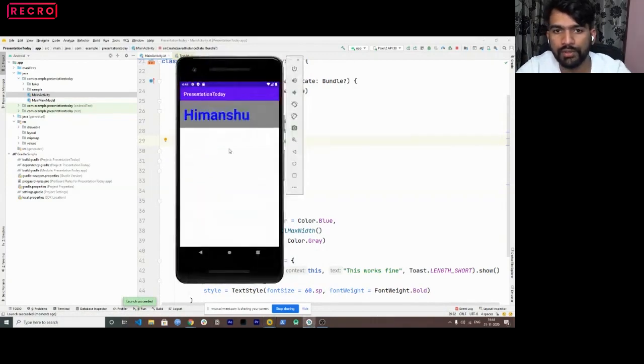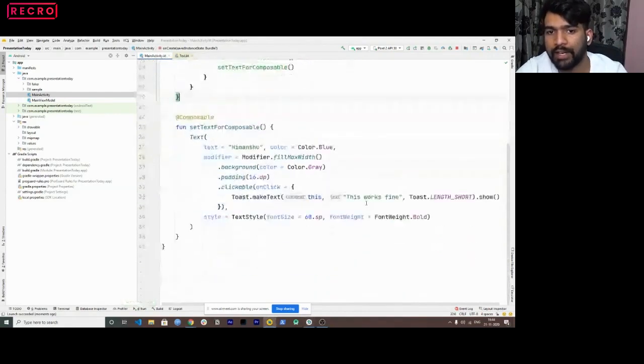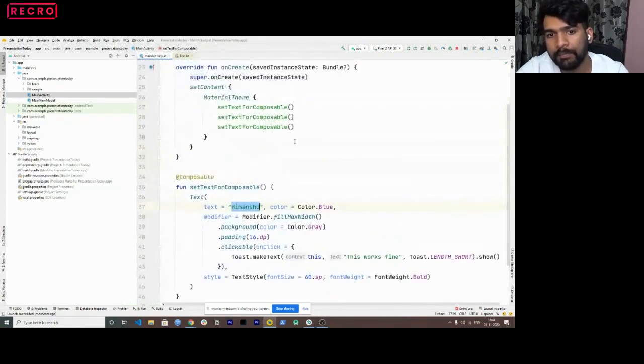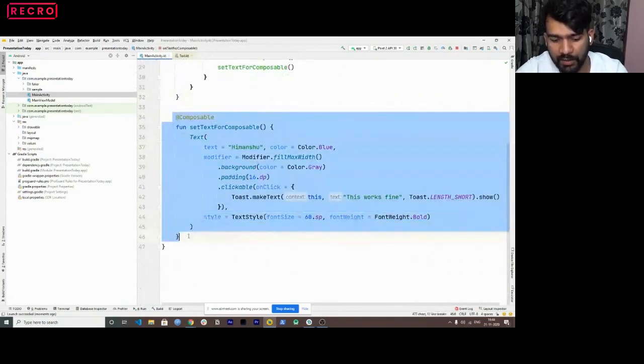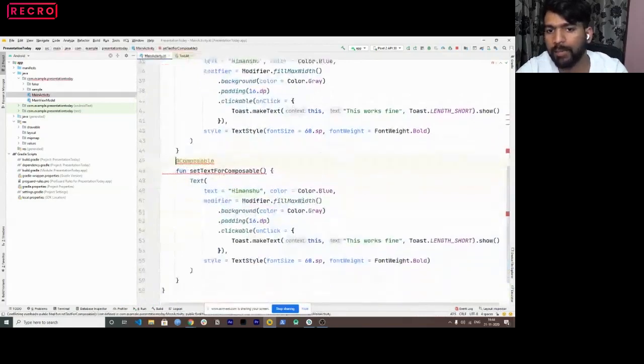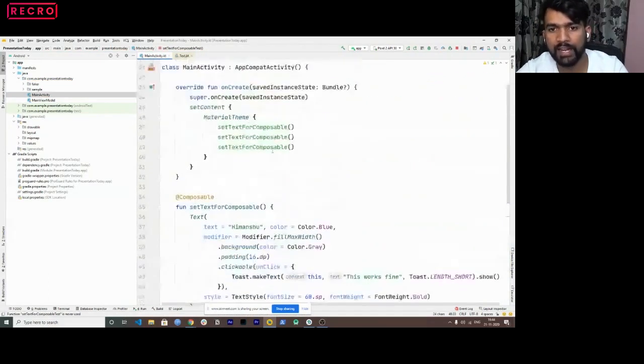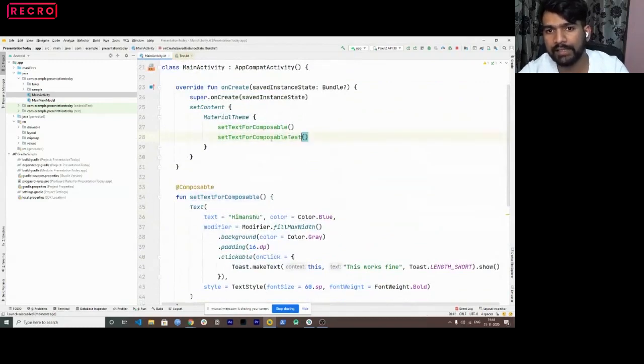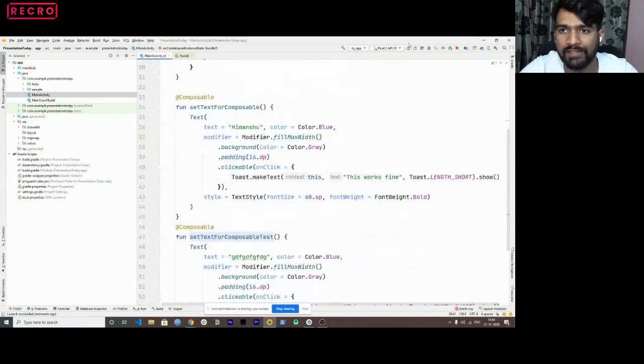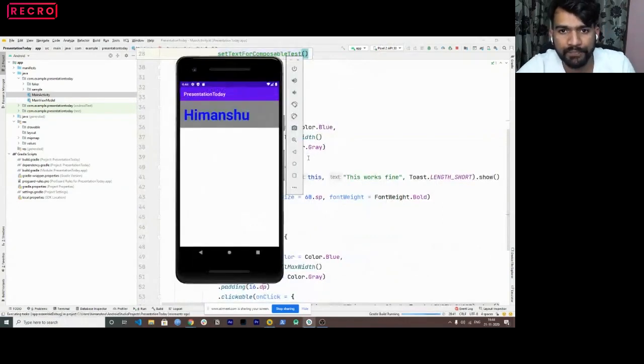So if I show you this code, you can see nothing comes up here, right? Because everything is overlapping each other. Now let me just create a new composable function, just copy pasting it. I'll name a random text here, and I'll just change the function name here. And in place of these two, I'll just add this test. So I'm doing it quickly. The reason is I've shown you how to do it. So I'm just copy pasting it, and I'll run this.